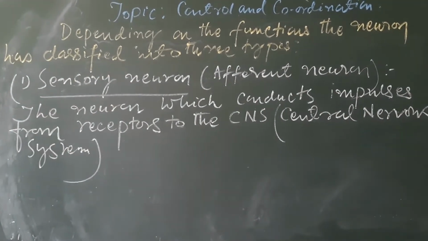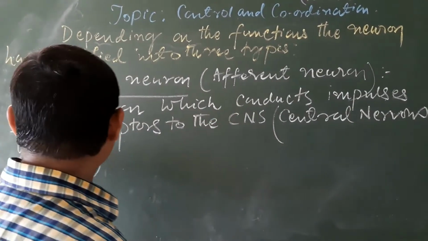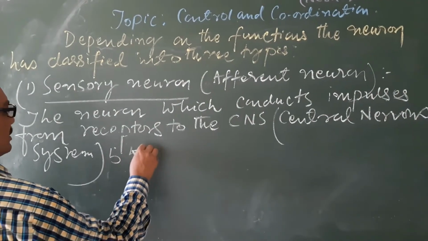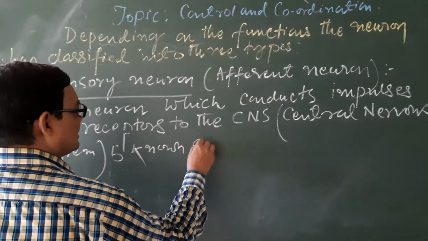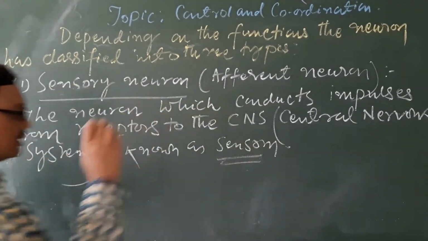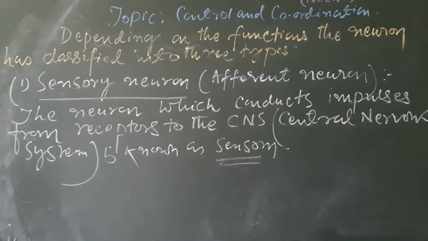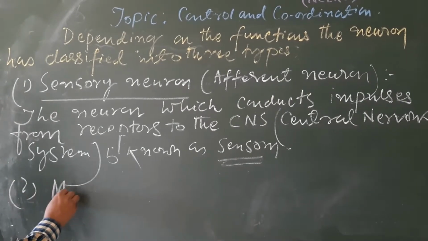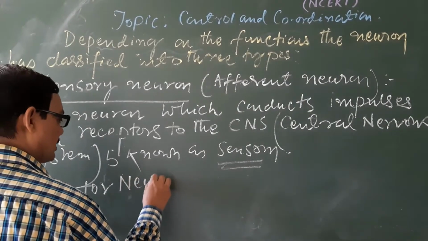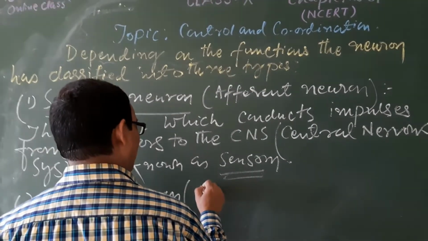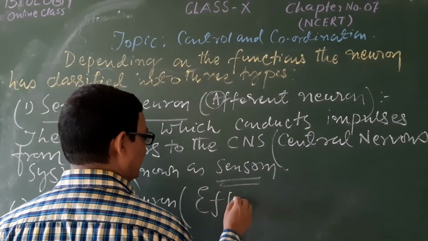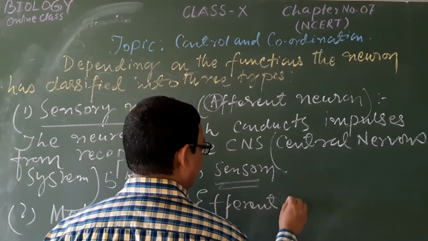The type of neuron which conducts impulses from receptors to the CNS is known as sensory. This one is the first type of neuron on the basis of function. Now the second type is the motor neuron, or it is called efferent. Just you have changed this A replaced by E. Efferent neuron.